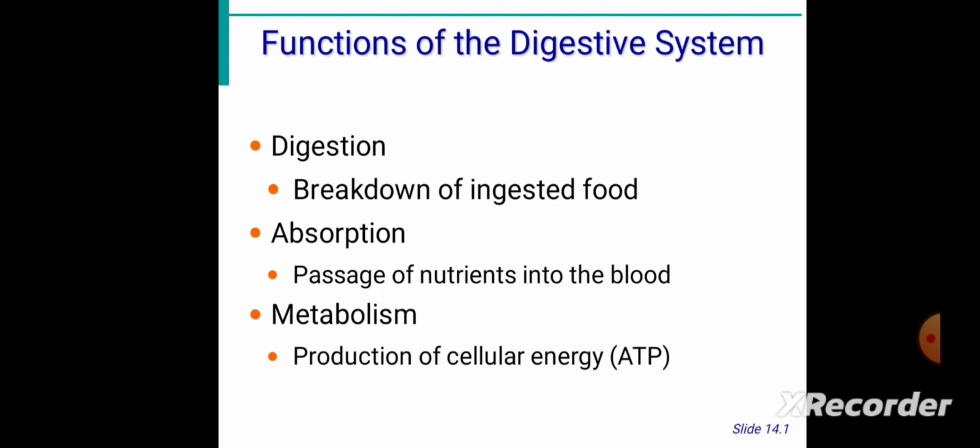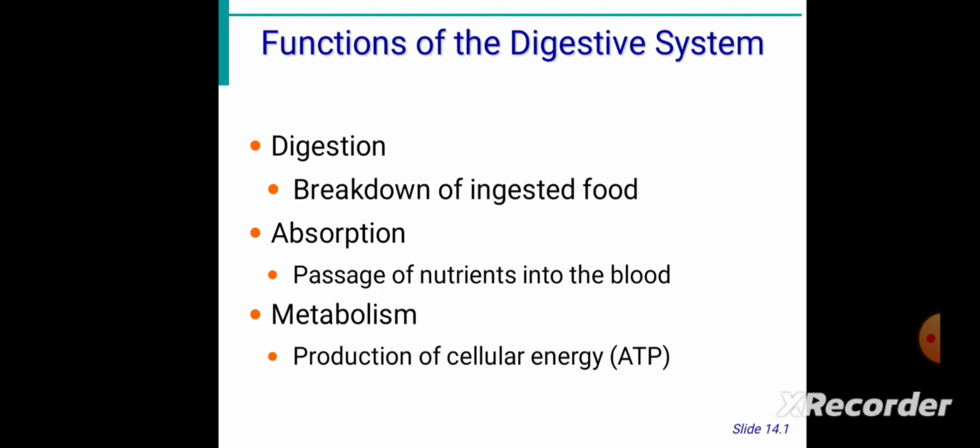Examples of anabolism are photosynthesis, protein synthesis, lipid synthesis and glycogen synthesis, where complex substances are formed from simple ones. Respiration, digestion and excretion come under catabolism.